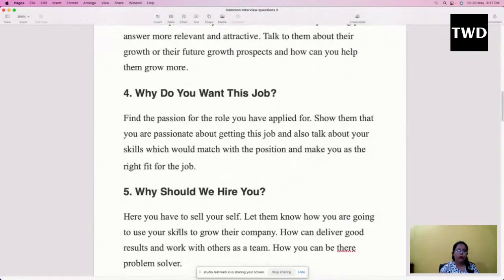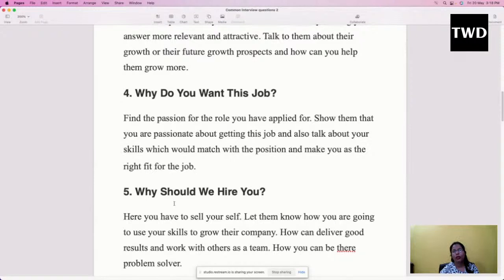Next, why do you want this job? They would be asking, why do you want this job? Find the passion for the role you have applied for. Whatever role you have applied for, you might have some kind of passion about it. So try to find that passion and talk about it. Show them that you are passionate about getting this job, and also talk about your skills which would match with the position and make you the right fit for the job.